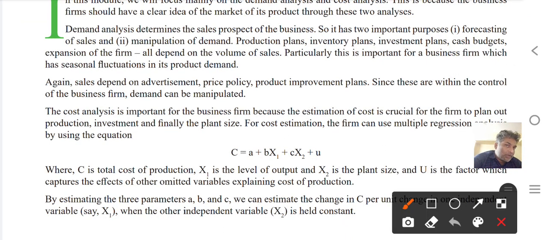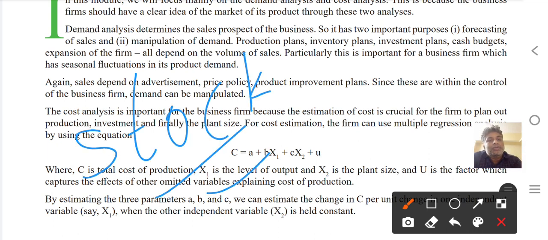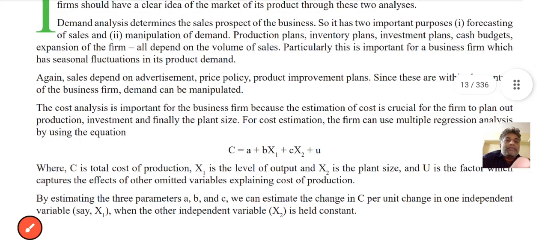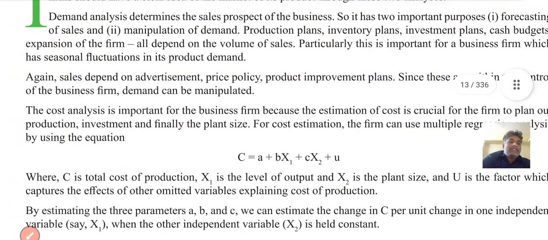And manipulation of demand, manipulation means mixing. Production plan, production means utpatti in Telugu. And inventory is nothing but stock. Inventory is nothing but stock, vastulu. And investment plans, cash budgets, and expansion. So these all depend on volume of sales. Volume means a certain quantity.